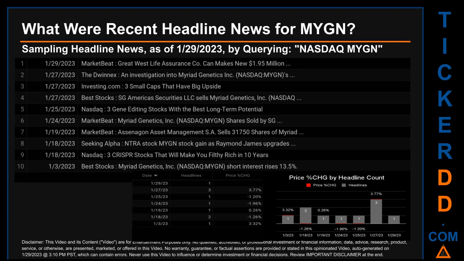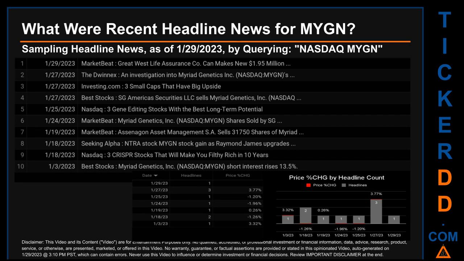Friday, January 27, 2023 had the most headlines. It had 3 discovered headlines when Dwinex published the headline that read, An investigation into Myriad Genetics. Investing.com published the headline that read, 3 small caps that have big upside. Best Stocks published the headline that read, SG America's Securities LLC sells Myriad Genetics, NASDAQ.